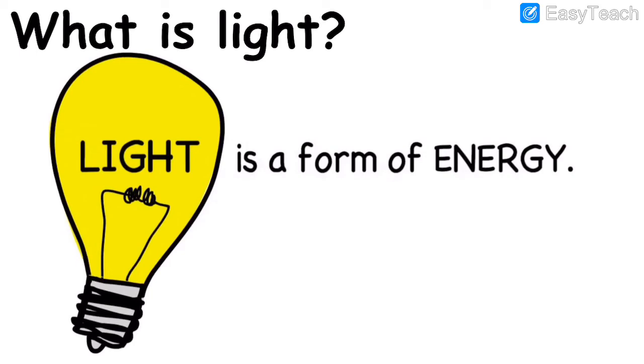First of all, what is light? Light is a form of energy. That is the definition of light. You see the bulb. You can switch on the bulb at night. You can see the bulb which throws light, right? So how does it emit light? It is white or yellow in color because light is a form of energy.